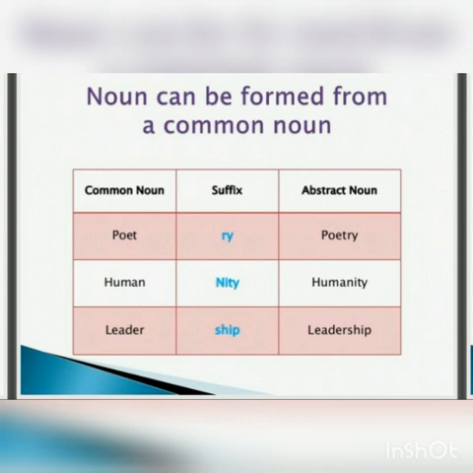So now you see that an abstract noun can be formed from a common noun. We need to add some suffix. You know what a prefix is and what a suffix is? A word that is added before a word becomes a prefix, and if we add something at the end of a word, it becomes the suffix. So here, these suffixes make the common noun an abstract noun.